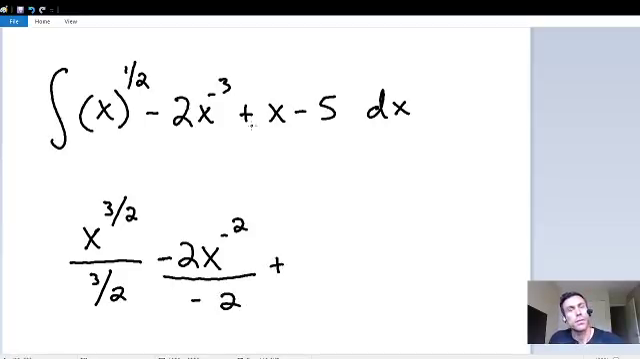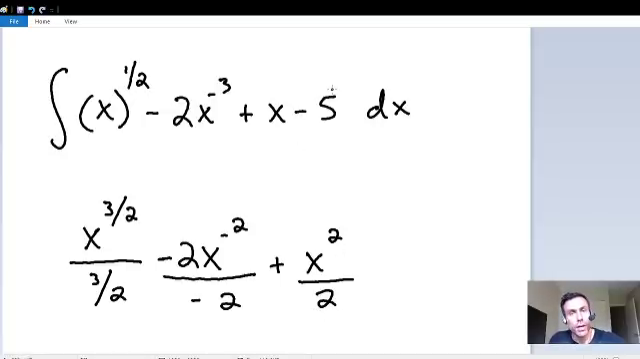And moving on to our next term, we have a positive x. And you can imagine that there's a 1 exponent on top of this x. So if we add 1 to 1, we have an exponent of 2. And once again, we've got to divide by the same. So we'll divide by 2 as well.